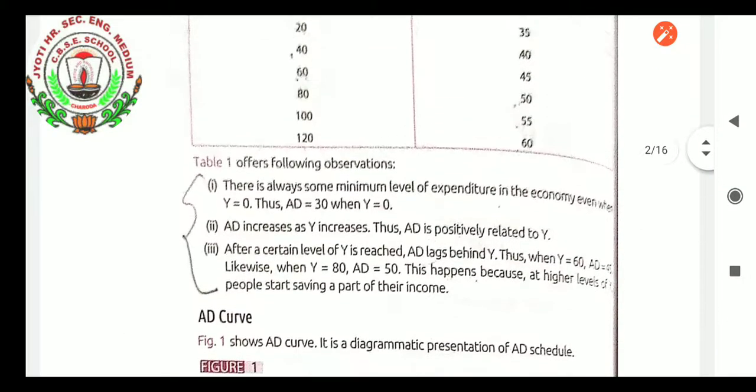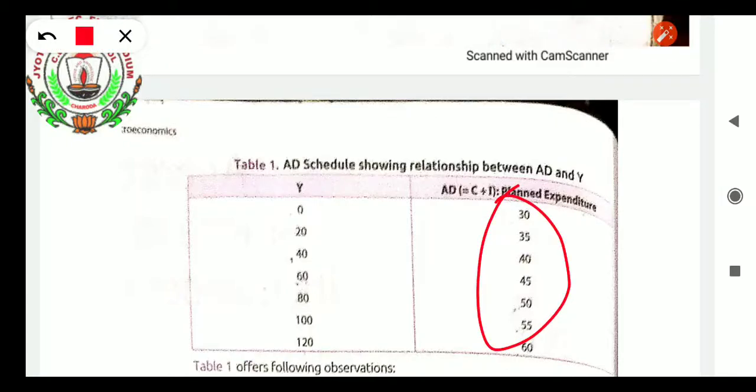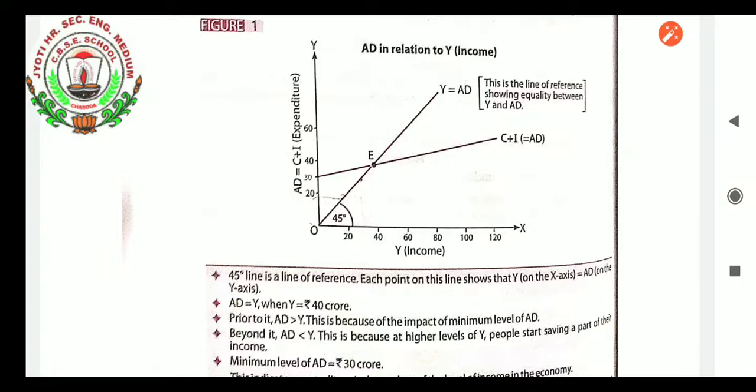For this I will take you here. You can see this data. This is the aggregate demand schedule: 30, 35, 40, 45. If you remember, it started with 30, then 35, 40, 45, 50, 55 according to this. Now for income of 30, aggregate demand is 20, then for 35, 40, likewise you will draw and you will get the aggregate demand C plus I. These two lines intersect at one place, and that is the equilibrium.